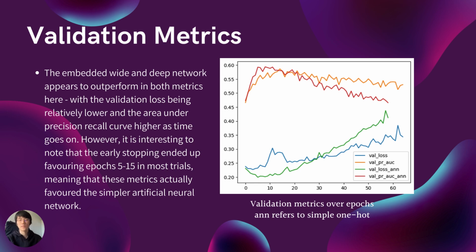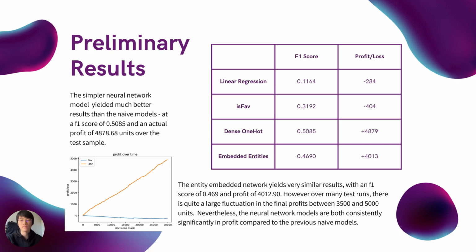This dropout might be the reason that the entity embedded model doesn't deteriorate as much over time, as it is less overfitted to the training data. But nonetheless, it still overfits more than the initial 5 to 15 epochs.